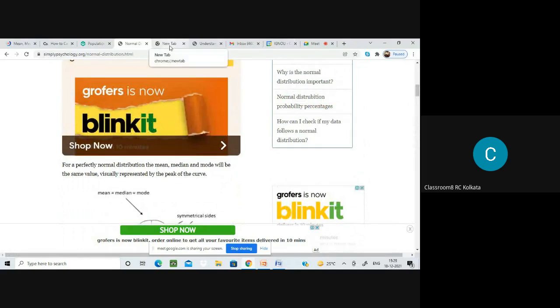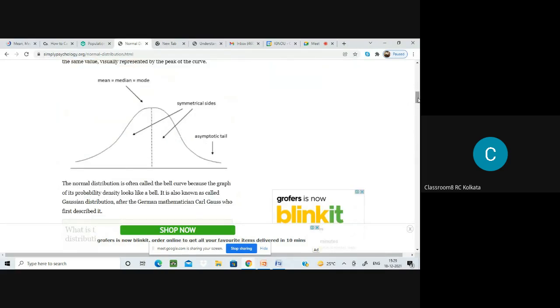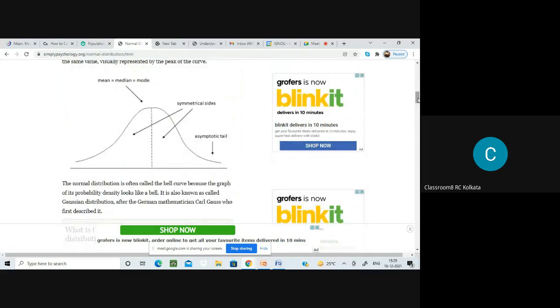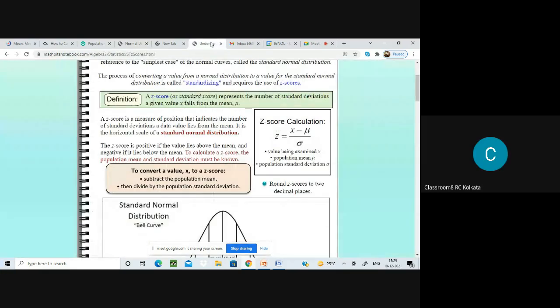Is it clear? Do you have any questions to ask? Any questions? No, ma'am. Okay. Now we come to what is known as Z score. Now, what is a Z score? I was telling you, you know about standard deviation now. You know about the area under the normal distribution curve. That also I have given you an idea.